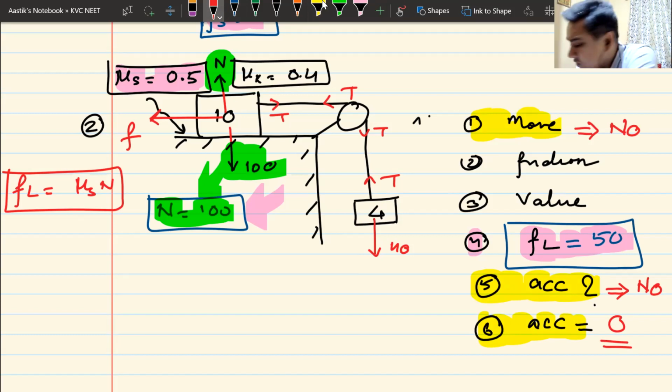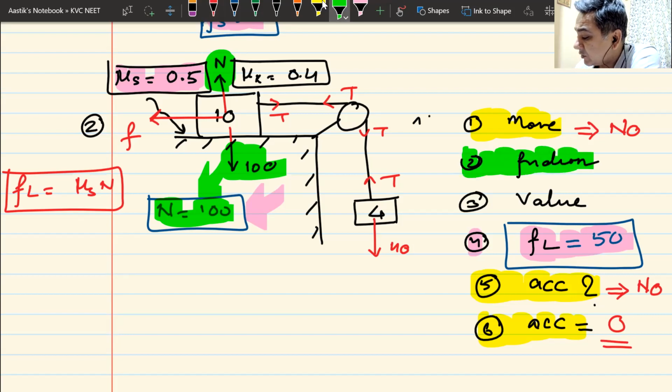We also have solved question number 4, which is the value of limiting friction. We also have solved what type of friction acts because it does not move. It does not move, remains static. The friction has to be static friction. I can now write it as Fs. Now I have to find the value of Fs.